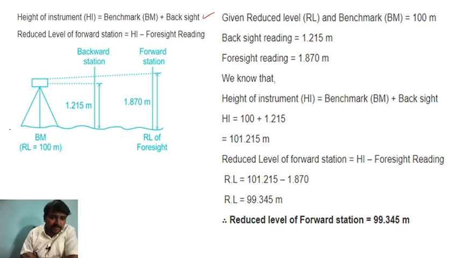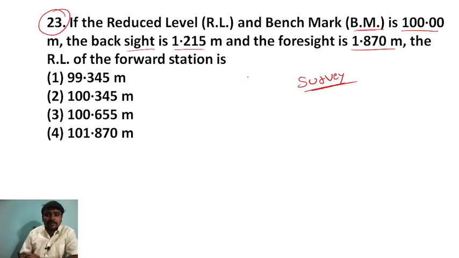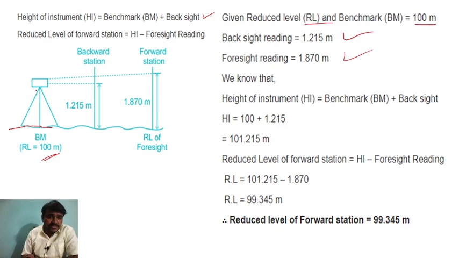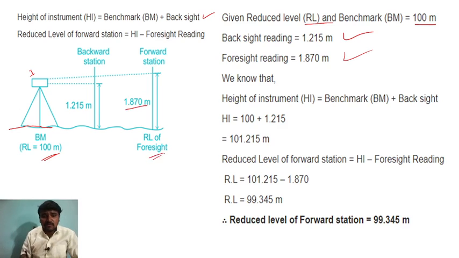So this is the benchmark they have given. Here you can see what they have given. Benchmark is 100 meter. So given reduced level RL on benchmark is 100 meter, backsight is 1.215 and foresight is 1.87 meter, right? What they are asking: RL of the forward station. Let me tell you. The instrument is kept here, and you will always first take the backsight on the benchmark. Backward station reading is 1.215 meter and forward station reading is 1.87 meter. So RL of the foresight.